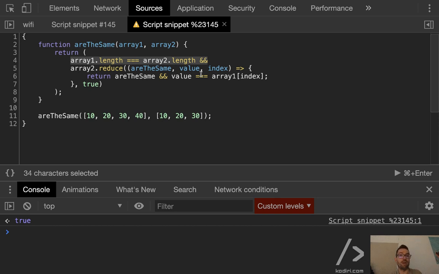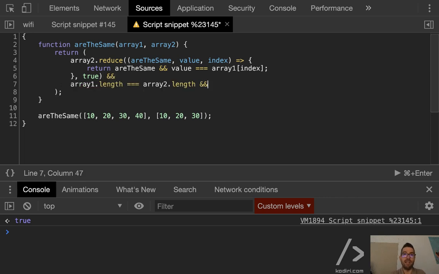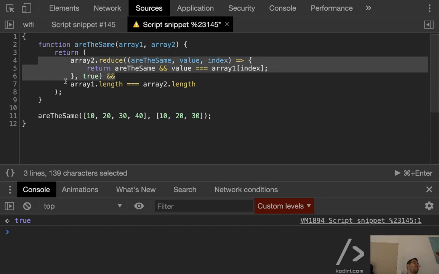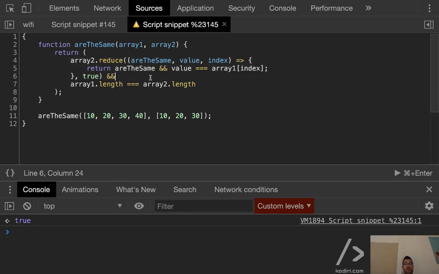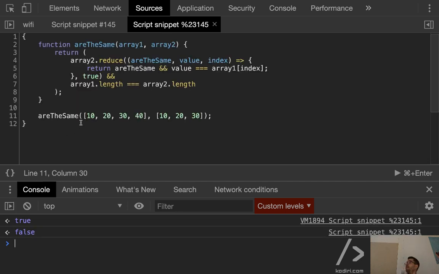Actually, can we do it the other way around? Can we do it afterwards? So first of all, compare them all, and then check the size of the arrays. Andrea is right. That's equivalent. That's the same. Yeah, that's the same.